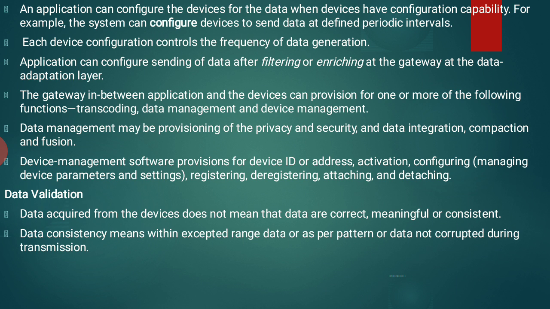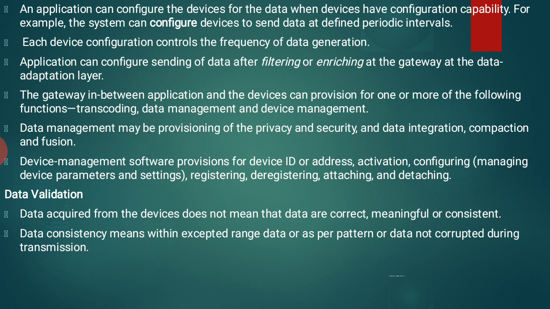An application can configure sending of data after filtering or enriching at the gateway at the data adoption layer. So by using this application, we are configuring the sending of data after filtering or enriching. As we know, what do we mean by filtering or enriching? Filtering means identifying the easy way at the gateway at the adoption layers.